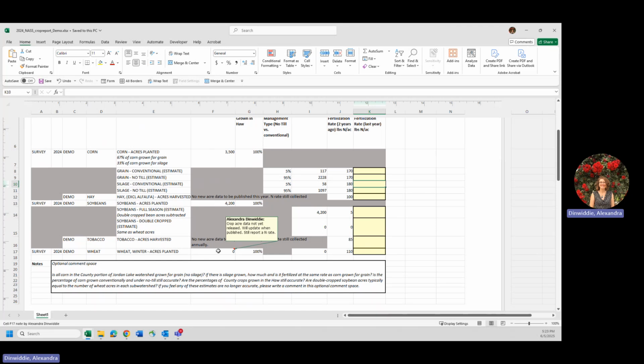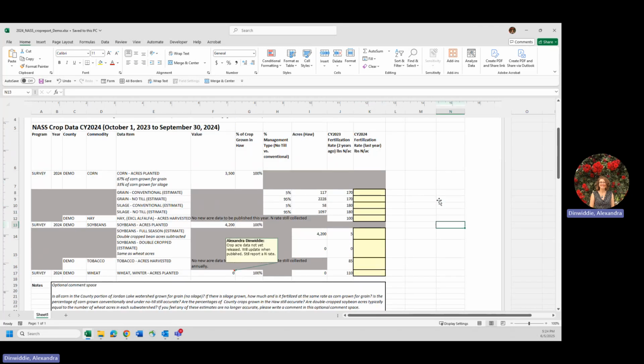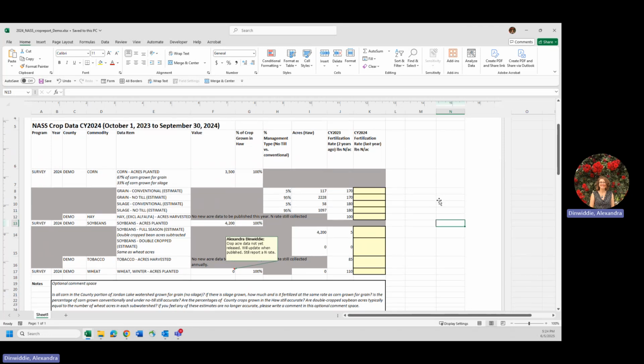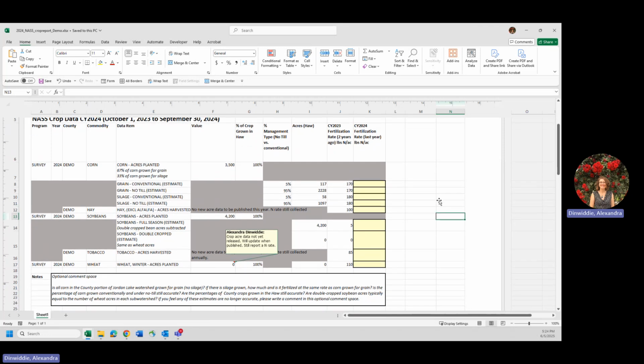In this spreadsheet for this example, you'll see that there's 0 acres here for wheat. That is simply because the crop data hasn't been released yet. So if you're in that situation, if you have one or multiple crops that don't have acreage information, please move forward with getting the fertilization rate information for those crops, because there will most likely be acreage information coming in, and we still want to know fertilization rate information for those commodities in your county's portion of the Jordan Lake watershed.